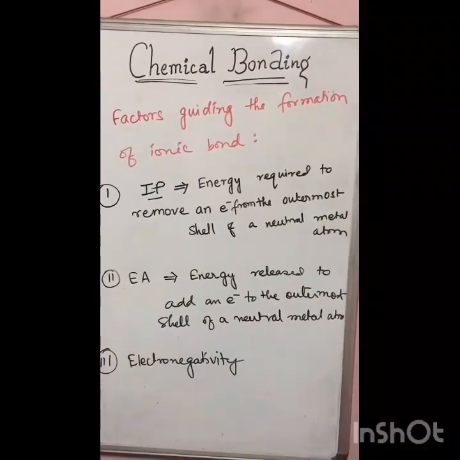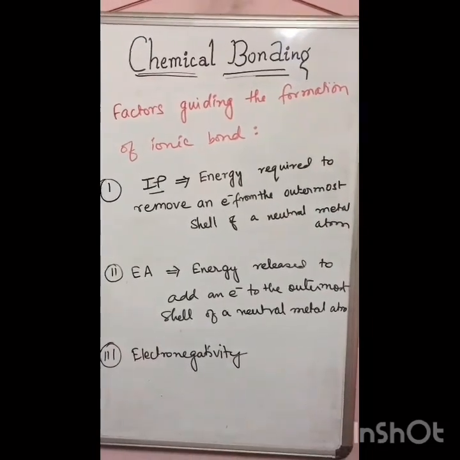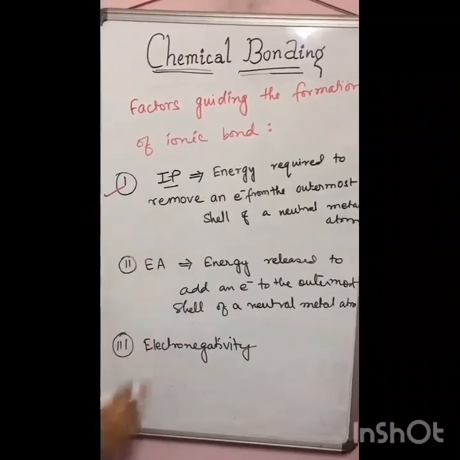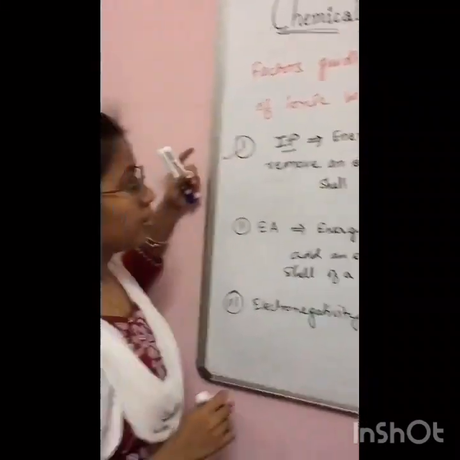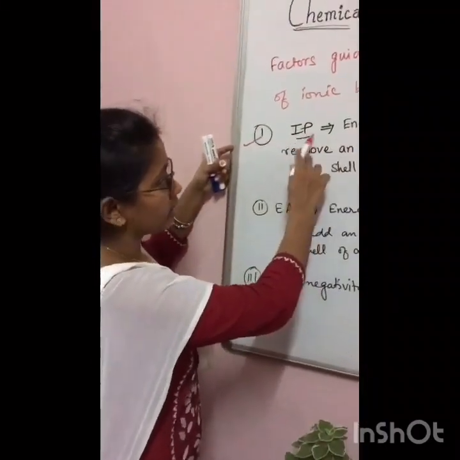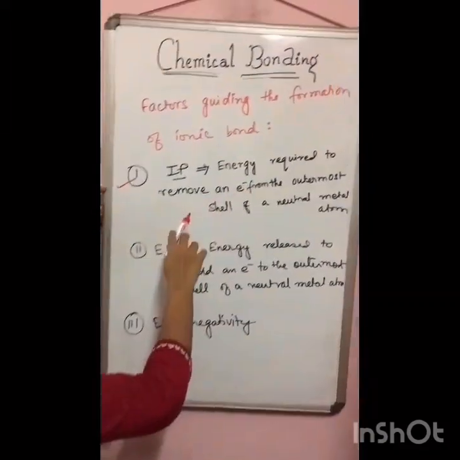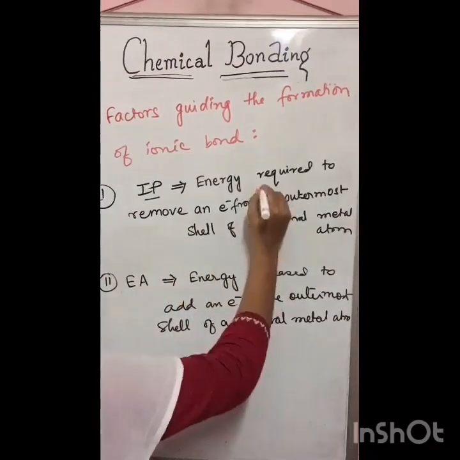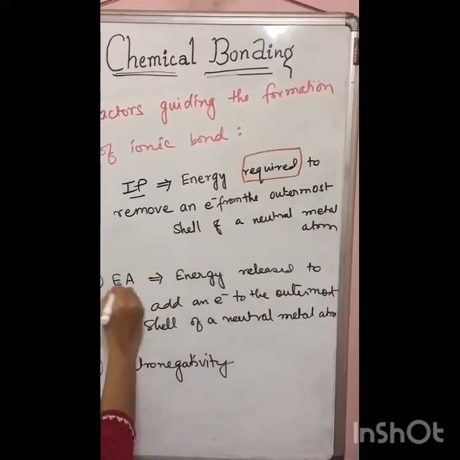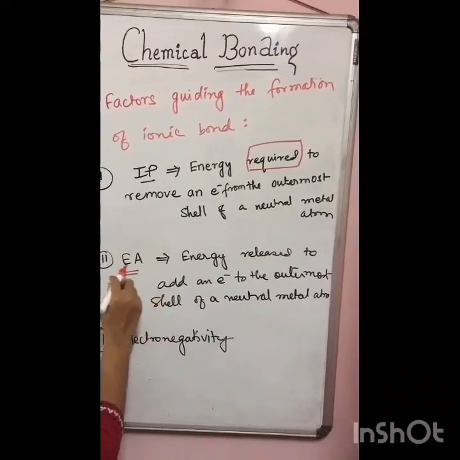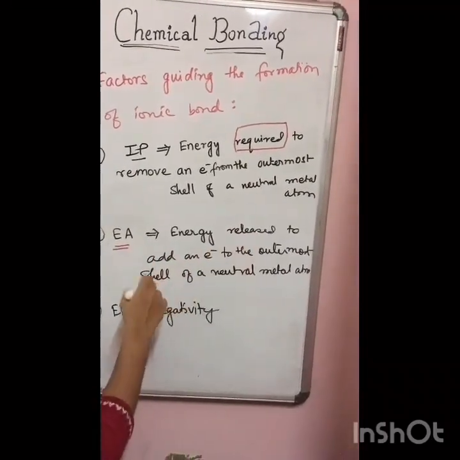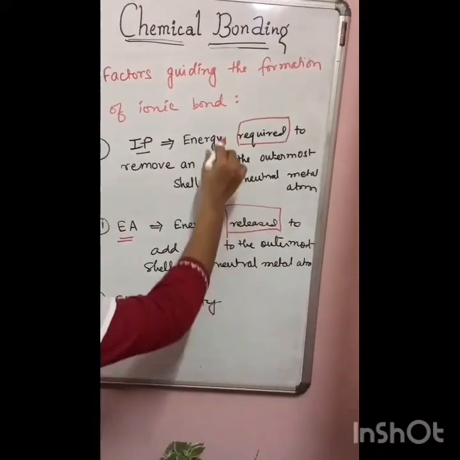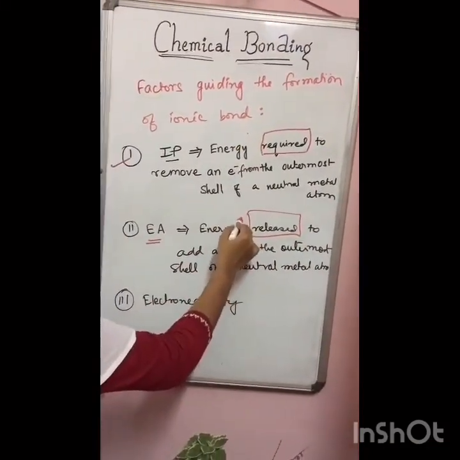Now next we look into the factors which guide the formation of an ionic bond. The first factor is ionization potential. From periodic properties you have learned the definition. Ionization potential is the energy required to remove an electron from the outermost shell of a neutral metal atom. So this is energy required. Electron affinity is the energy released to add an electron in the outermost shell of a neutral atom. So this is energy required, this is energy released.